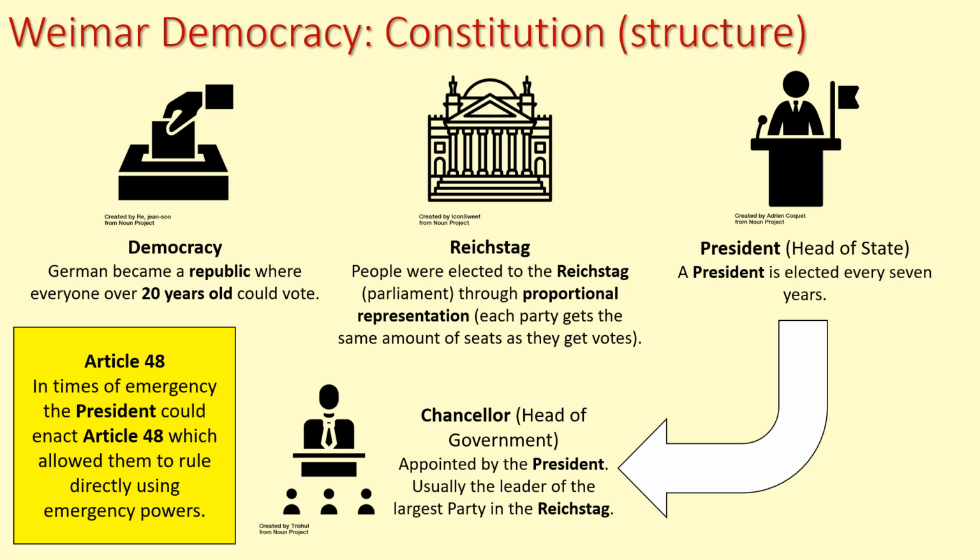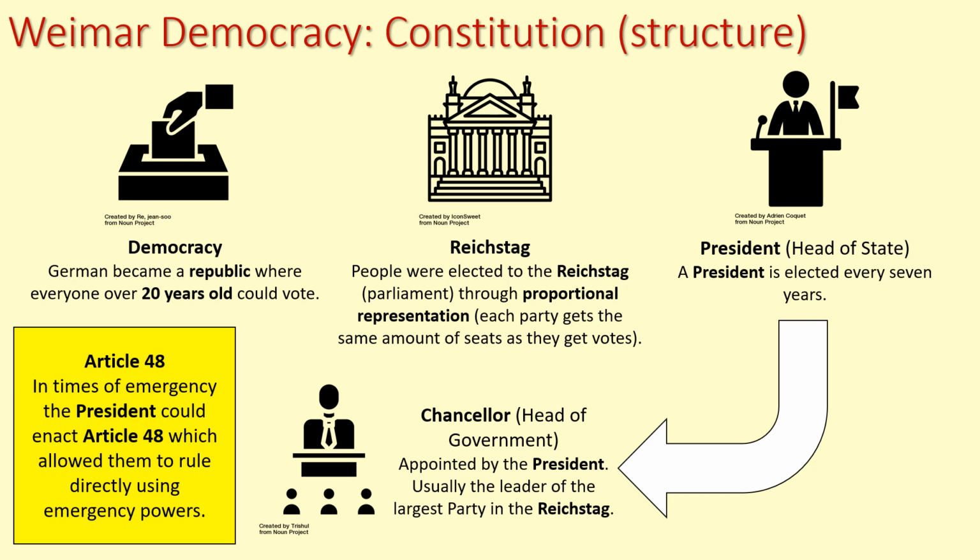As well as electing people to represent them in the Reichstag, people would also have separate elections for a president. This was the head of state. The president had real power. They're not just there as a figurehead to represent them, but the president had the power to appoint the chancellor. That was their job. Now, the chancellor is a little bit like the British Prime Minister. That's the same kind of job.